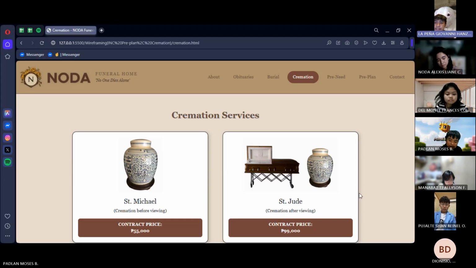Each service is presented inside a clean bordered box with soft shadows, centered on the page for easy comparison. We made sure to keep the layout organized and in a respectful tone, using neutral colors and clear fonts. Overall, this part of the website is designed to help families understand their options and choose a cremation package that best fits their needs and tradition.